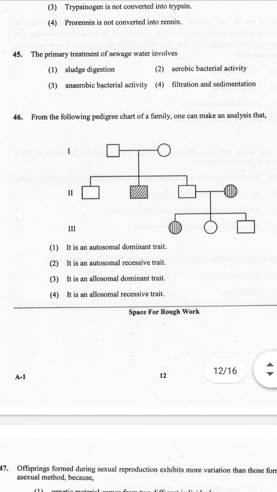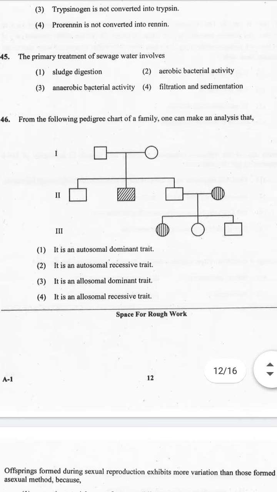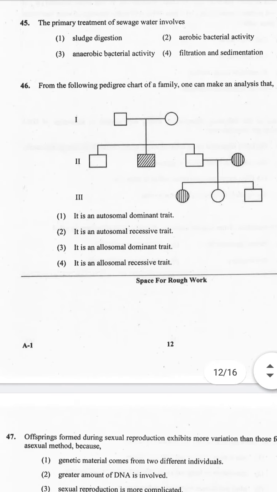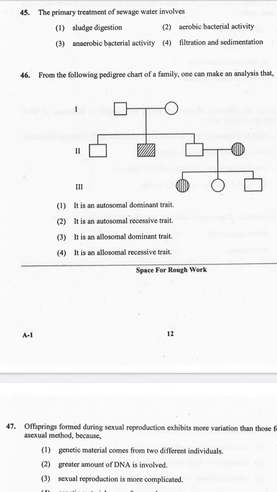From the following pedigree chart of a family, one can make an analysis that, let us see A, what is 1, what is 2, what is 3. And the correct answer for this question is option 2. It means it is an autosomal recessive trait.